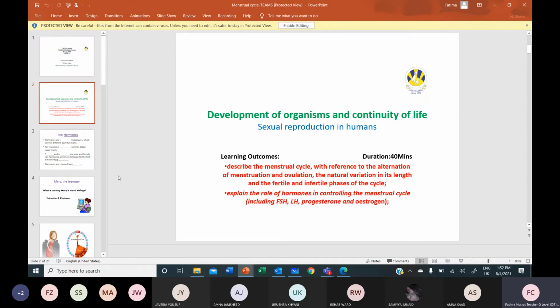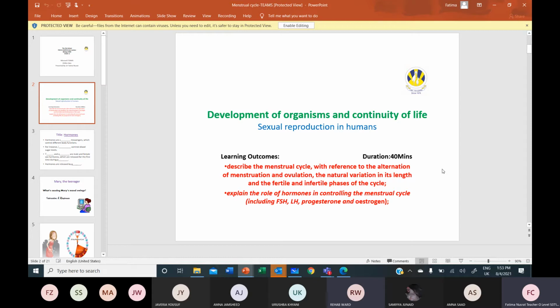Can you all see the screen? Yes, miss. All right. Reha, will you please read the learning outcomes? Learning outcomes: describe the menstrual cycle with reference to the alternation of menstruation and ovulation, the natural variation in its length, and the fertile and infertile phases of the cycle. Explain the role of hormones in controlling the menstrual cycle, including FSH, LH, progesterone, and estrogen.